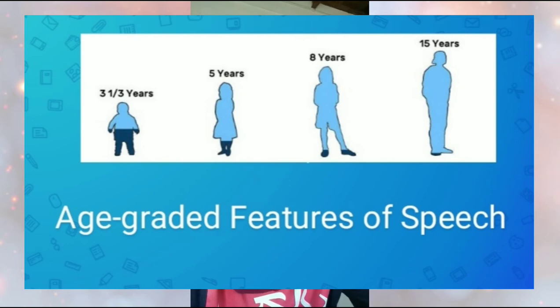Okay, the next material is about age-graded features of speech. Age plays a role as a factor that influences people's linguistic choices. By analyzing children's, teenagers', and adults' speech, sociolinguists agree that speech has age-graded features. These features show differences among different age groups in terms of pitch. It is difficult to determine the gender of a 5-year-old child talking on the phone.